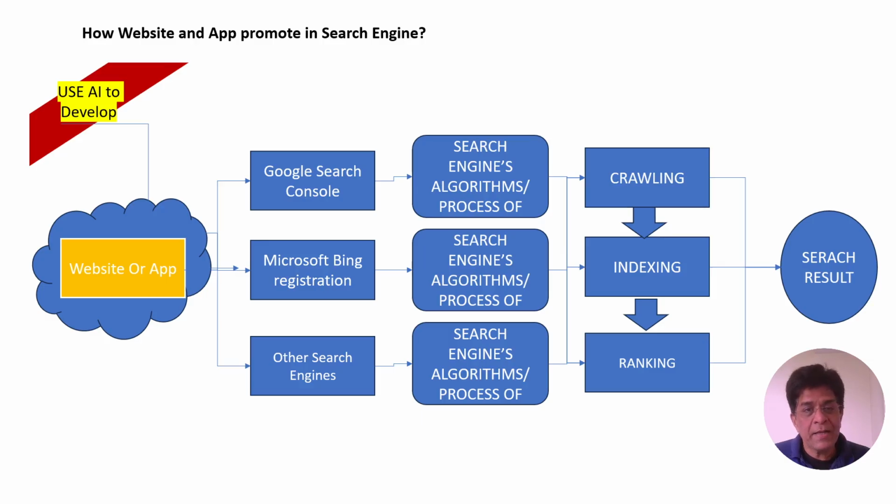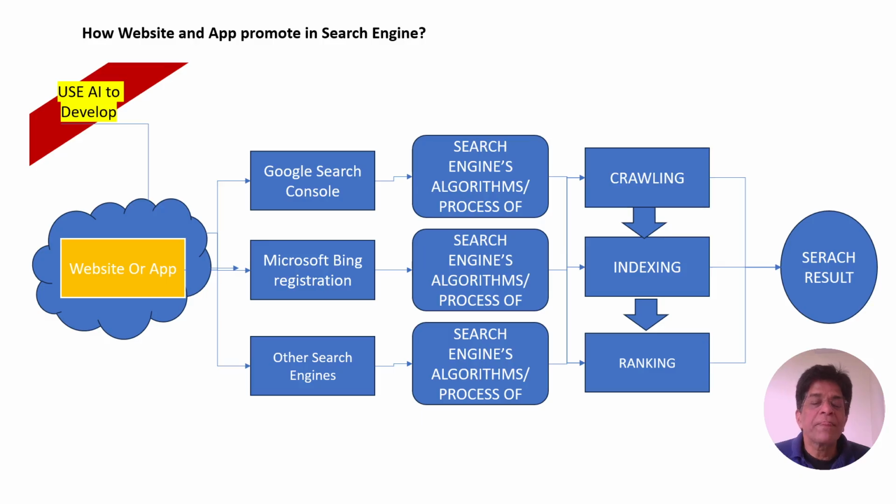If the website matches the search engine's algorithm, then it will list you on the first page of search results, or it may put you on the last page of the search content. Say it is displaying some 200 pages. Some websites you can see on the first page, first line, but some websites you can see on the 10th page.